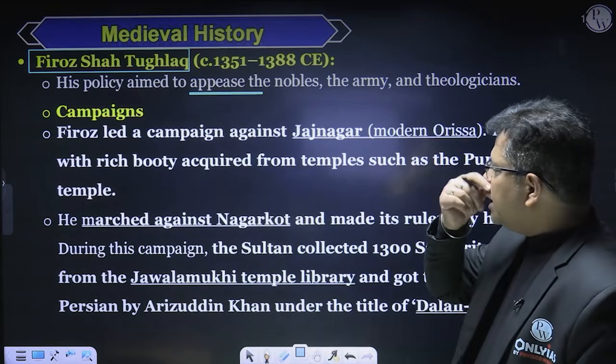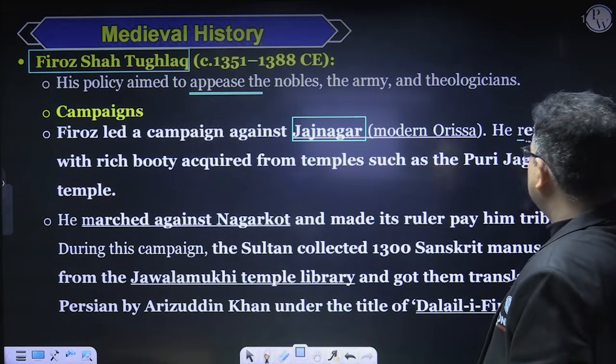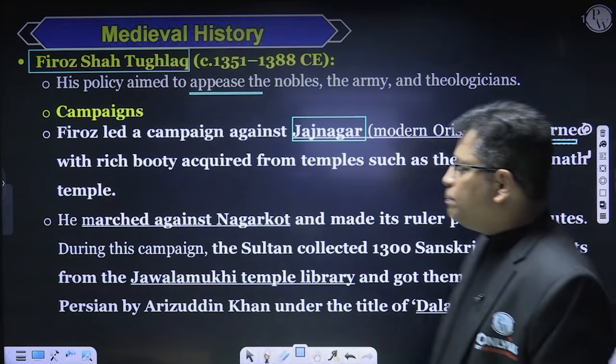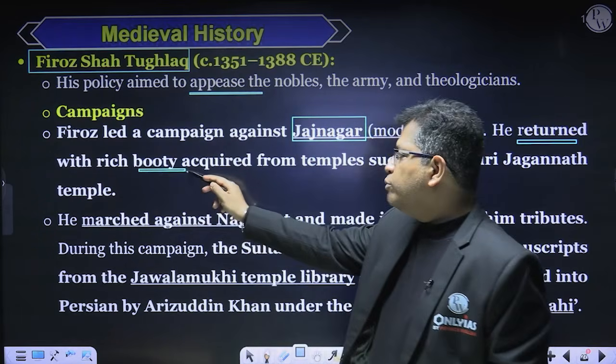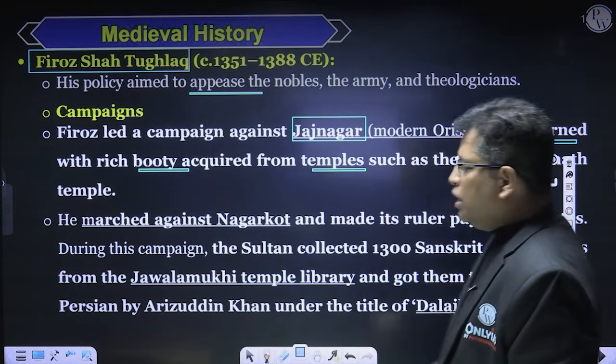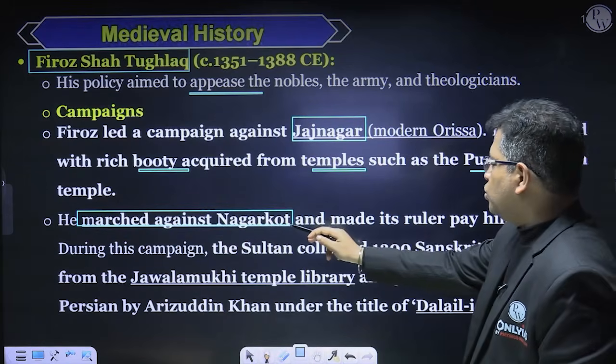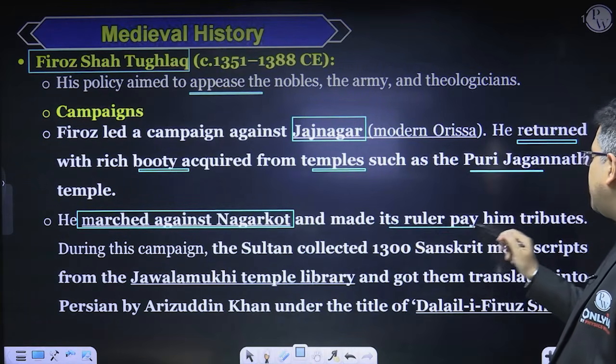Firoz Shah led a campaign against Jajnagar, and this Jajnagar is in Orissa. When he was returning from this expedition, he took good war booty acquired from the temples such as the Puri Jagannath temple. He also marched against Nagarkot and made its ruler pay him tributes.